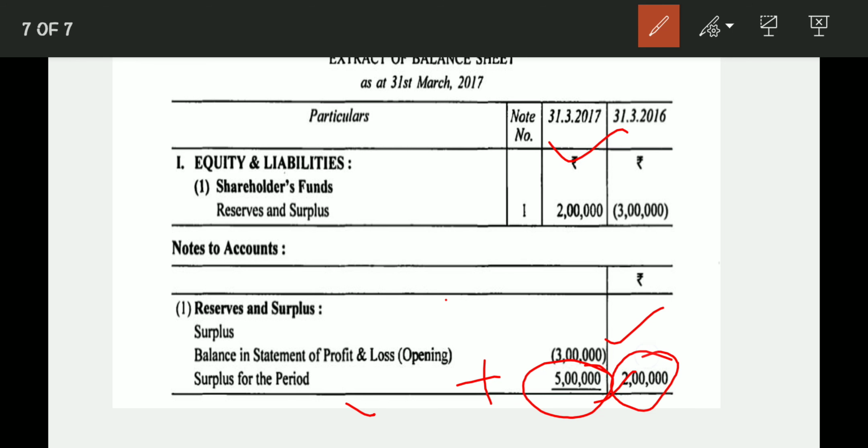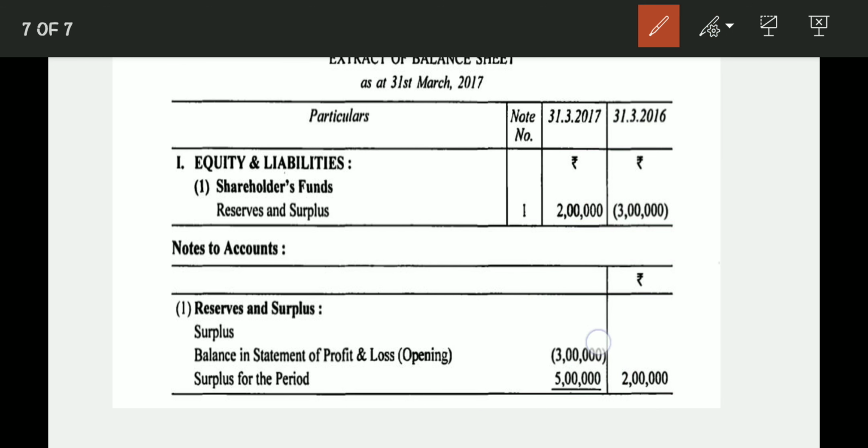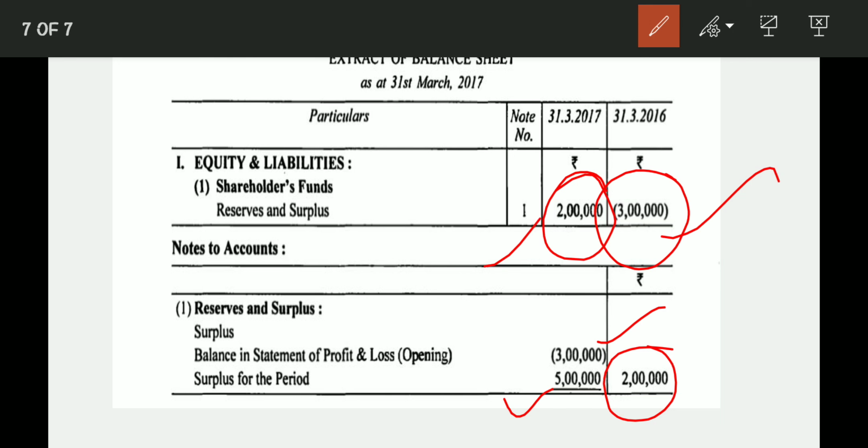So 2 lakh rupees will be credited in the balance sheet because the previous year loss will be set off from the current year profit. Okay. So you can put a negative balance in 2016 because it is the loss of the company, and in 2017 we set off the previous loss and then we put the balance amount in reserves and surpluses.